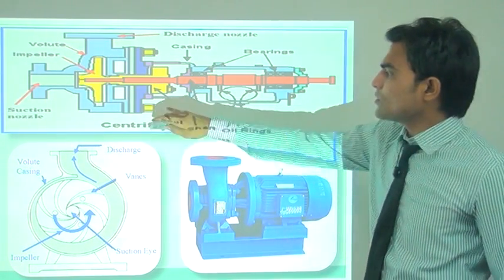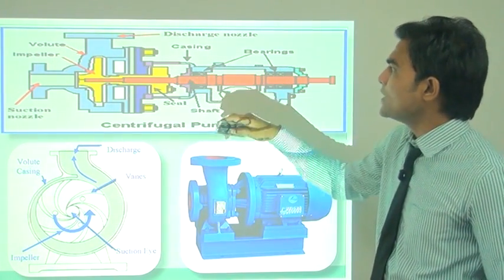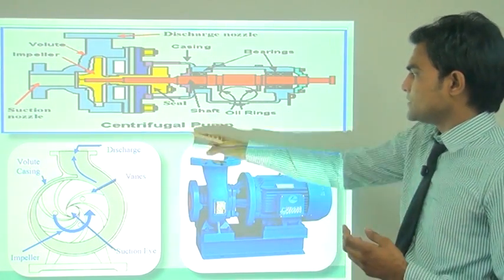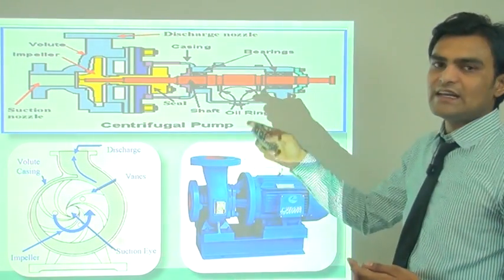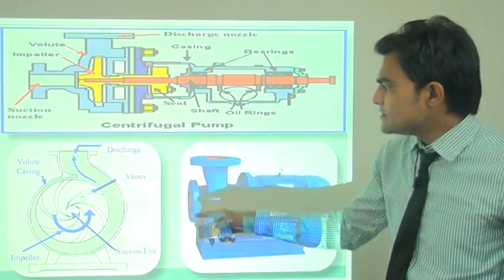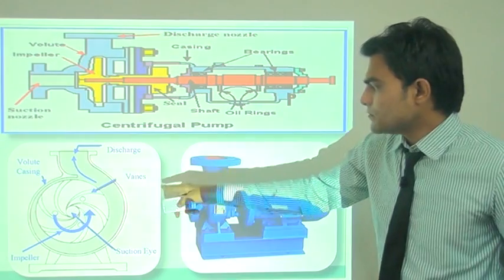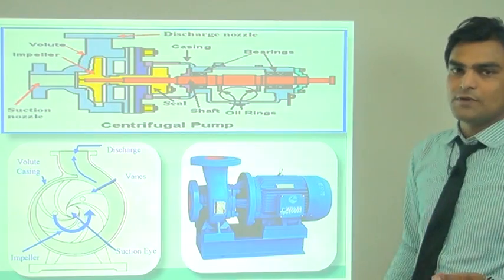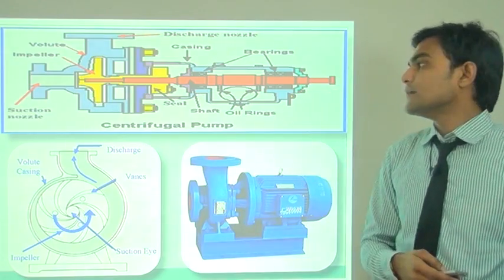Here is the structure of a centrifugal pump, showing the different parts involved. Here the discharge nozzle and impeller are the most important things for pumping. Seals, shaft, oil rings and suction nozzle are the basic parts important for moving water from one place to another. Then here we can easily understand the impeller, volute casing, discharge, vane and suction eye. This is a centrifugal pump system which we use at home to take water from the ground to the upper side.